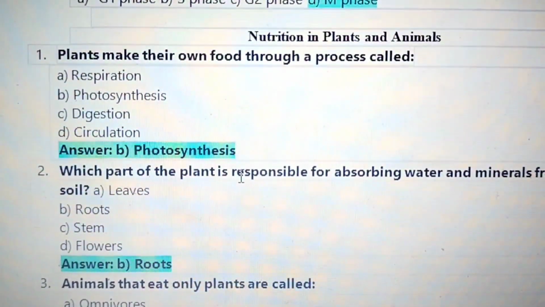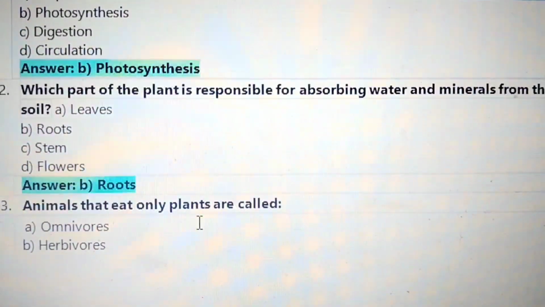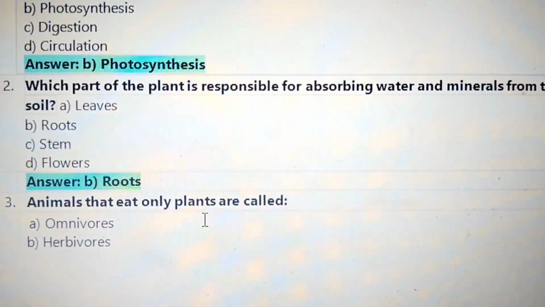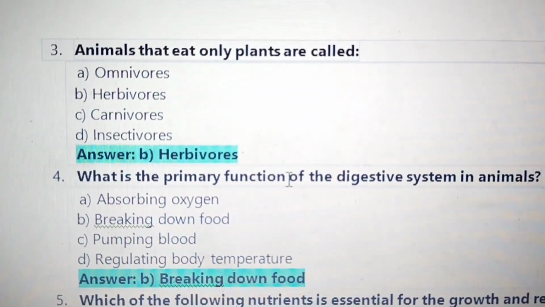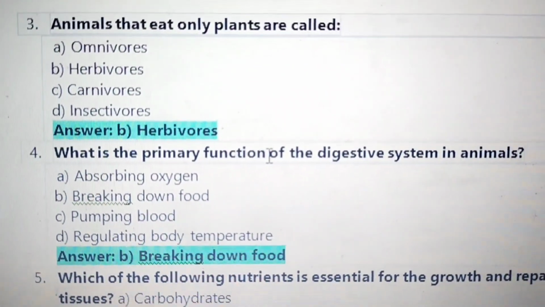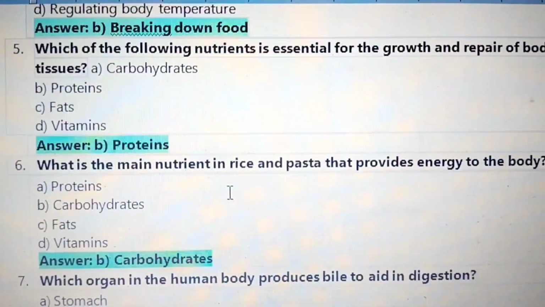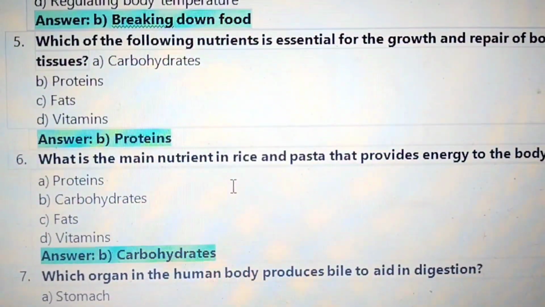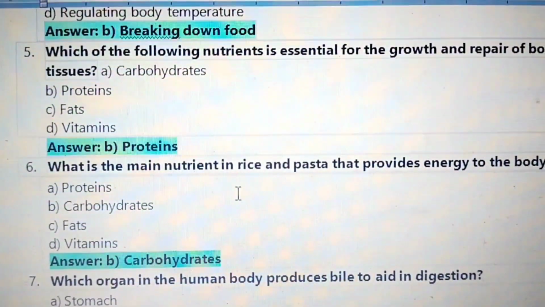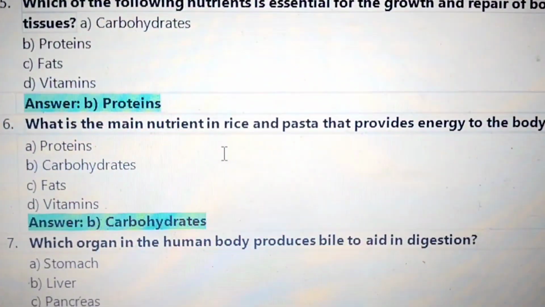Next, nutrition in plants and animals. Plants make their own food through a process called photosynthesis. Which part of the plant is responsible for absorbing water and minerals from the soil? Kadai roots. 3. Animals that eat only plants are called herbivores. What is the primary function of the digestive system in animals? Breaking down food. Which of the following nutrients is essential for the growth and repair of body tissues? Kadai proteins.